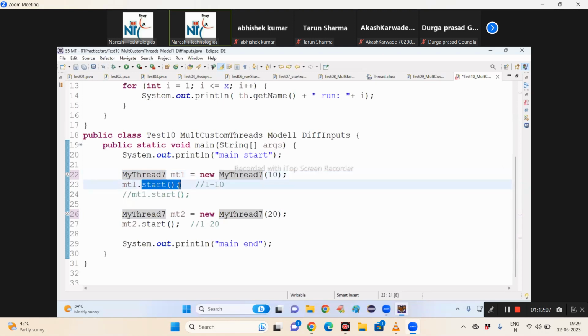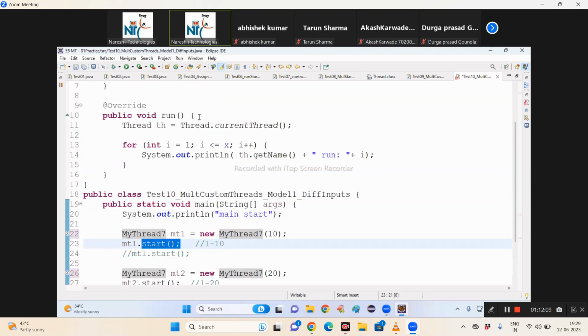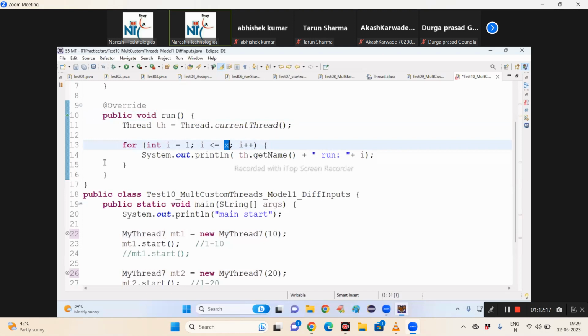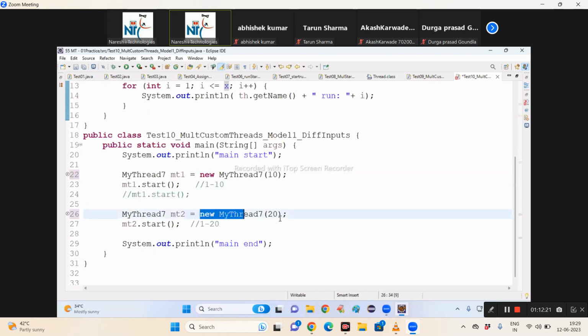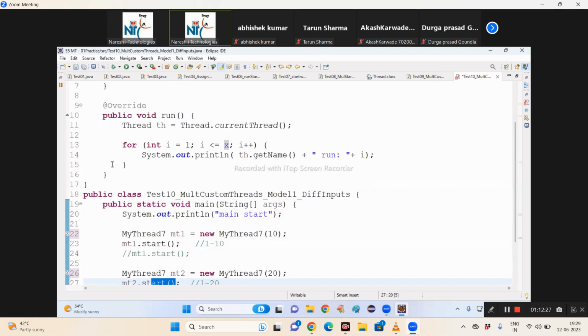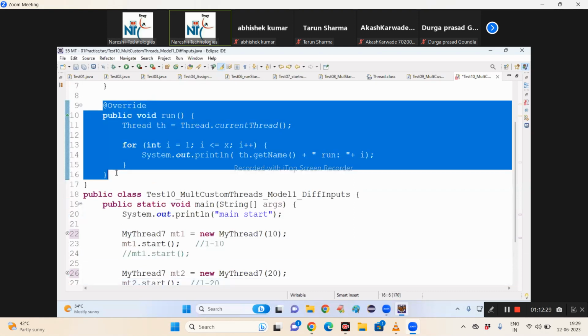Then when you call the start method, JVM calls the run method. Now the run method is called with the object that holds 10, meaning empty one object. Inside empty1, x value is 10. In the first thread, what is the x value? 10. Now the second thread, again 20 is stored in this new object. Then start method is called. Again the run method is loaded in the first thread or second thread?